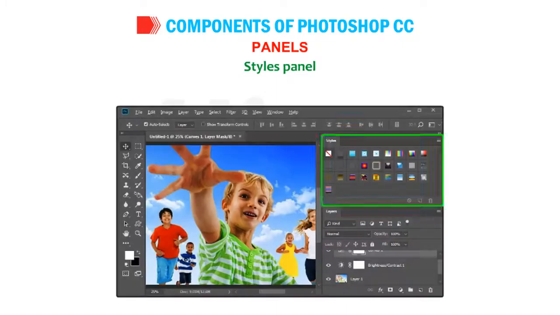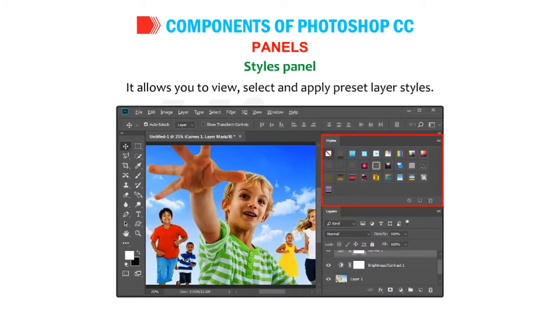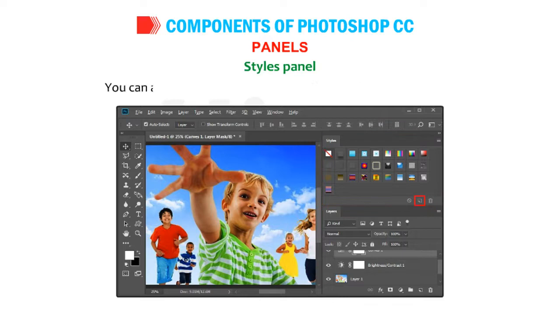Styles panel. It allows you to view, select and apply preset layer styles. By default, a preset style replaces the current layer style. You can also add your own style using the Create New Style icon.